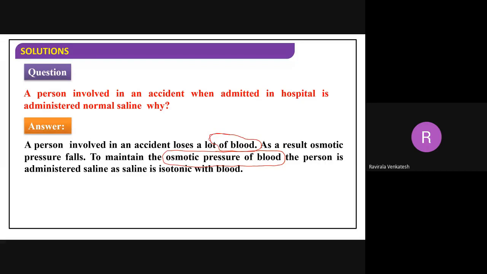If you meet an accident, you are going to lose blood. Then the osmotic pressure will decrease here. The same osmotic pressure can be maintained by saline water, because saline is isotonic with blood. So the same pressure we can bring back with the saline water. Understood here? To maintain the osmotic pressure of the blood, the person is administered saline water, which is isotonic with blood. Understood?